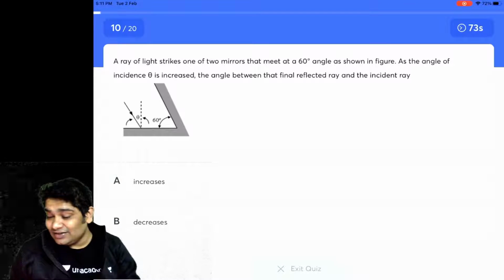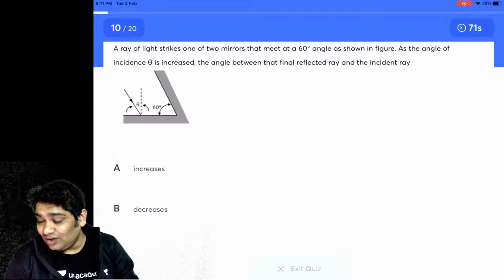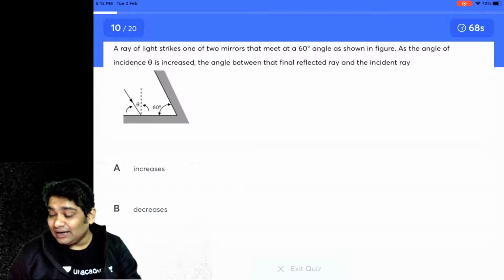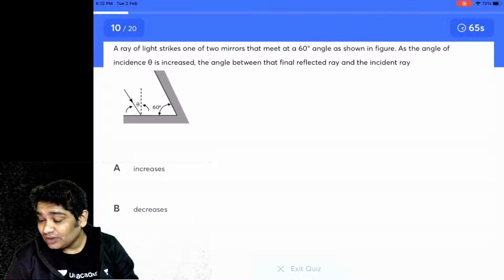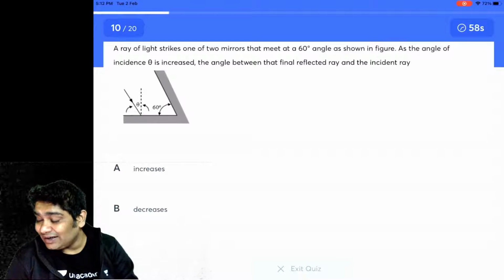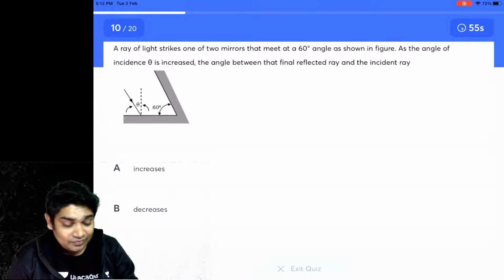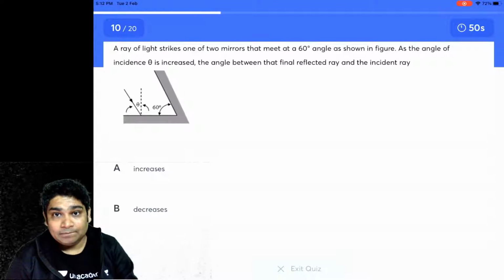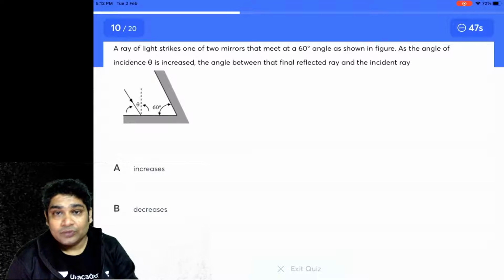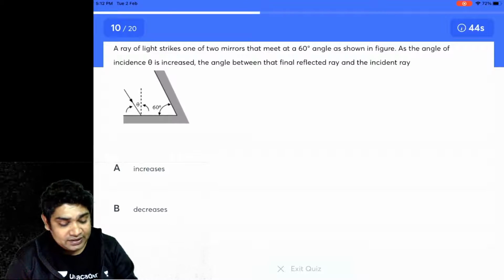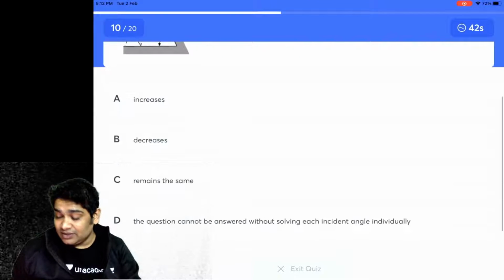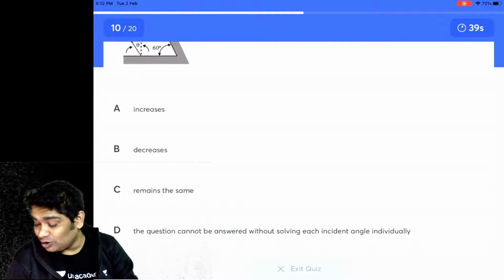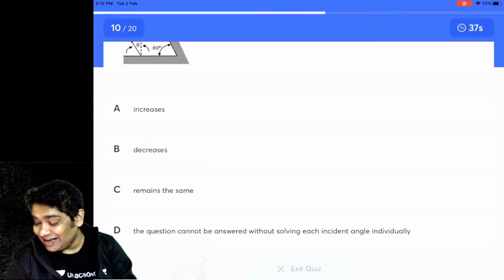Okay, here is another question. A ray of light strikes one of the two mirrors that meet at an angle of 60 degrees as shown. As the angle of incidence theta is increased, what happens to the angle between the final ray and the incident ray? Is it A, increases? B, decreases? C, remains the same? Or D, the question cannot be answered without solving each incident angle individually?